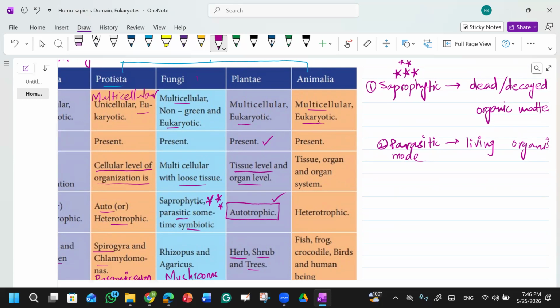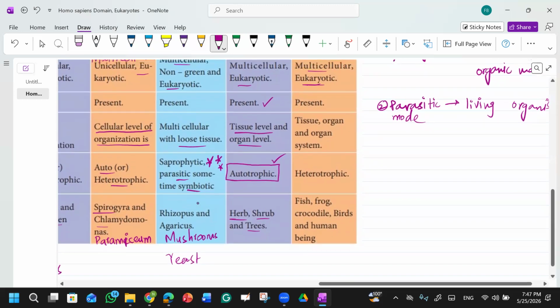They have tissues, organs, and organ systems, and they are heterotrophic. Some examples are fish, frogs, crocodiles, birds, human beings. You can mention any example.